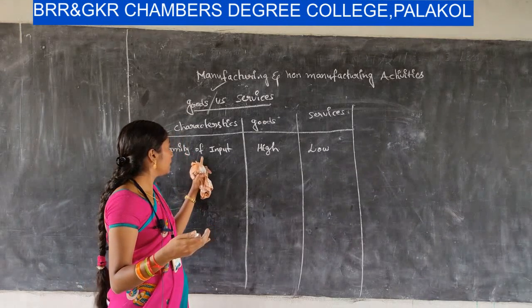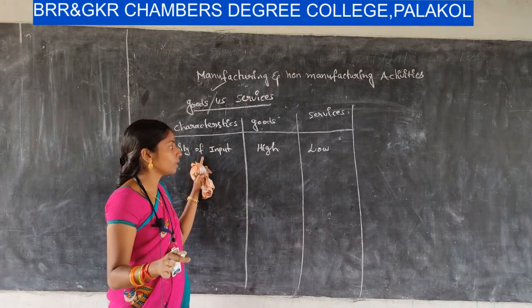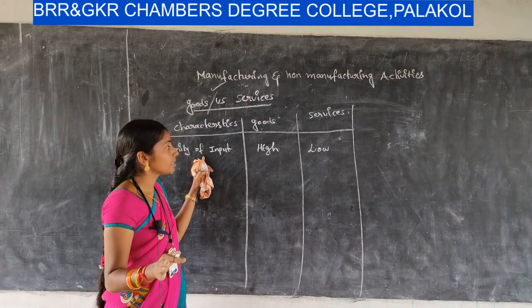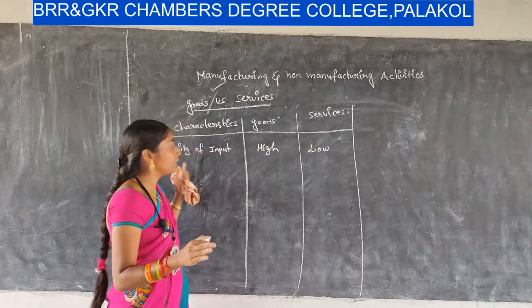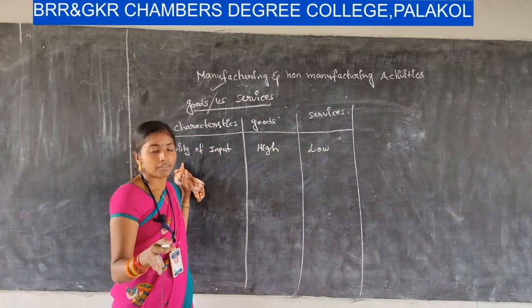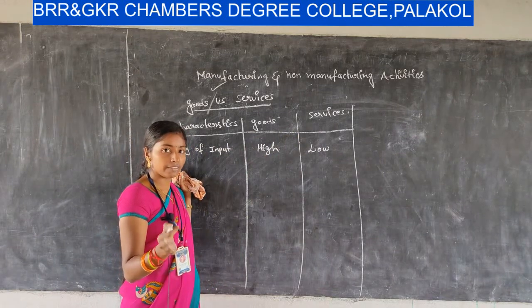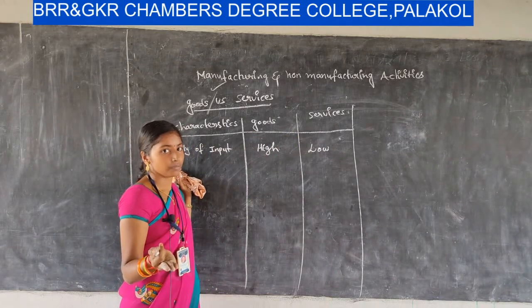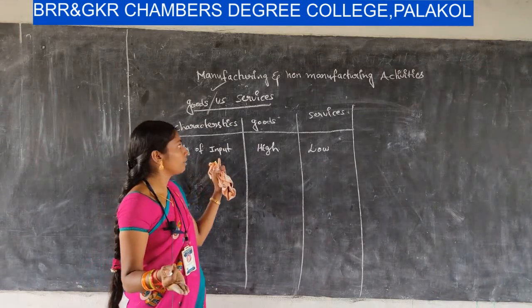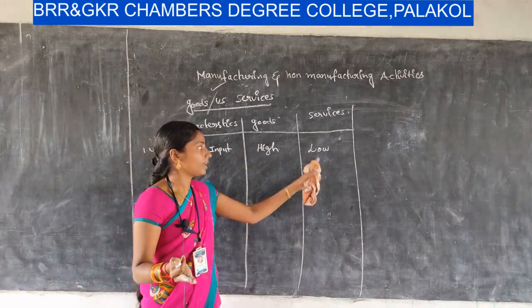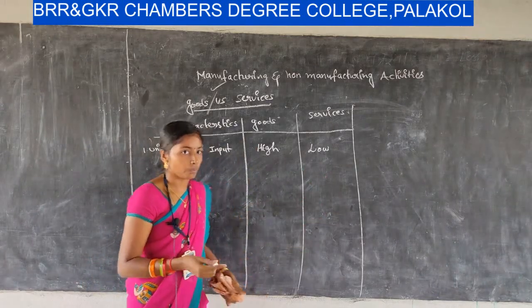That's why the inputs are the same for all the products, maximum. Whereas in a service organization, the uniformity of input may differ. We cannot estimate that every two people have the same necessity. So the uniformity of input in goods is high, whereas in services it is low.